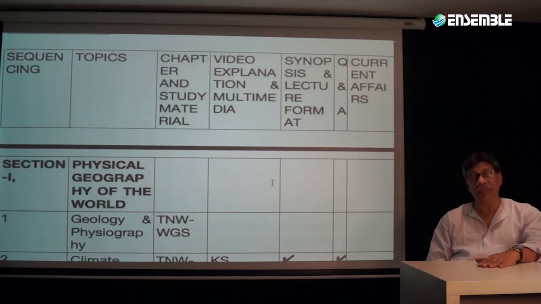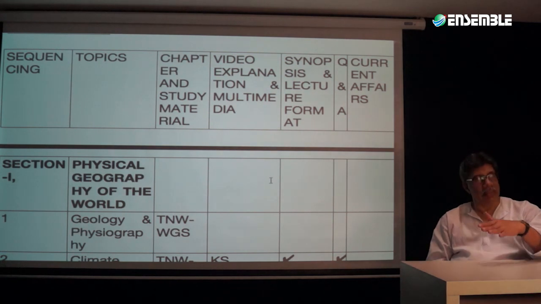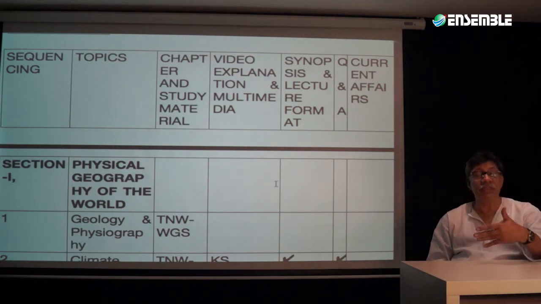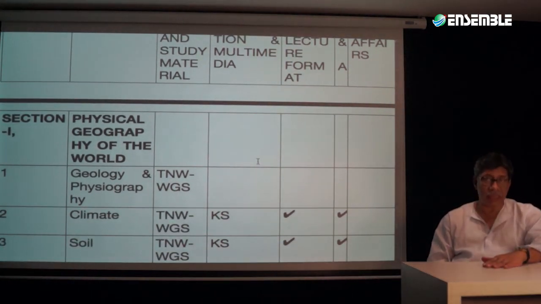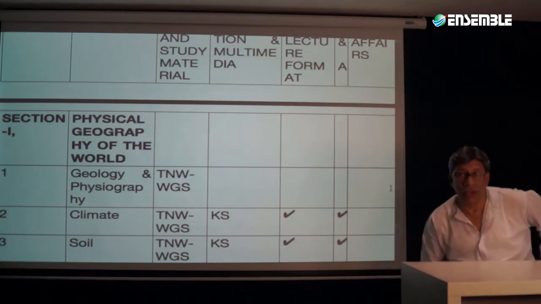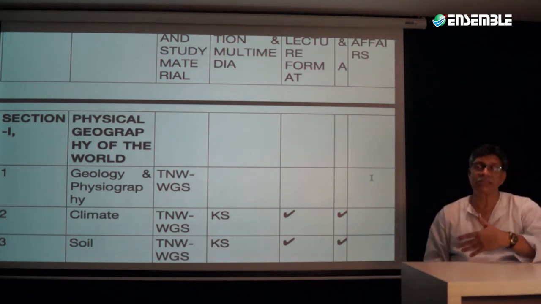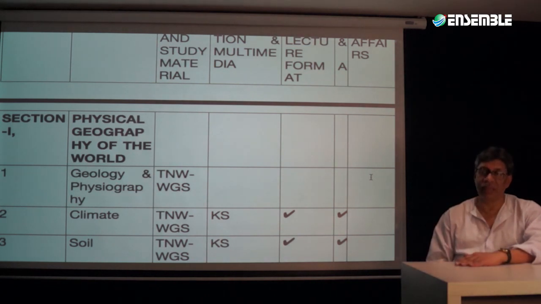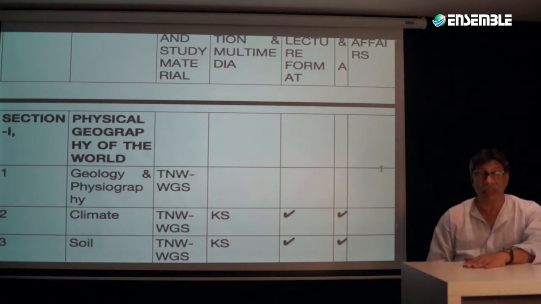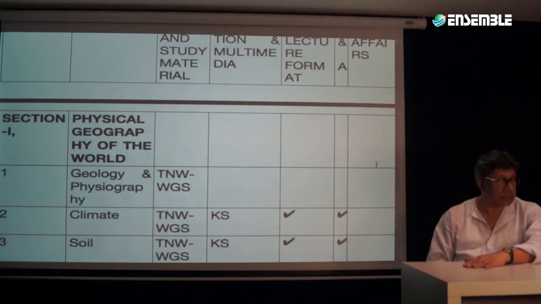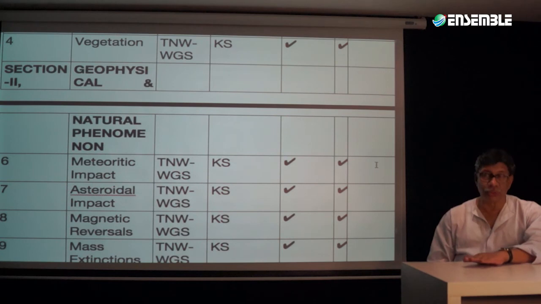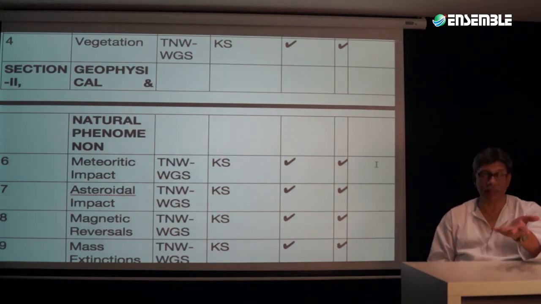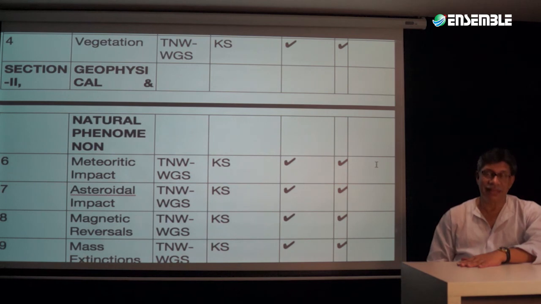And as you're going to find, current affairs is not. This is largely because this will be updated as and when there is news on the topic concerned. For example, if there is news on topics like, let's say, climate of the world, or maybe any type of climatic phenomena that has taken place with the climate of the whole of the world, that will become an important, significant aspect in this case. That will become a part of current affairs. Supposing if something like a meteoritic impact were to take place, because if it does, we will not be here to pick up the class or even to appear for the examination also.